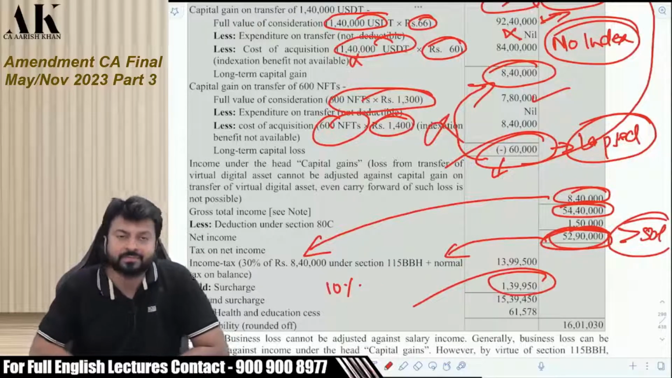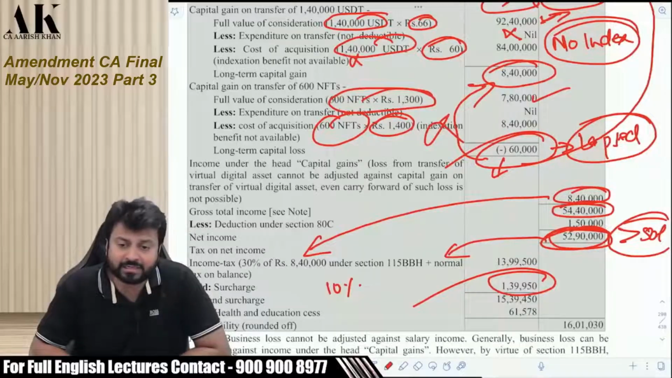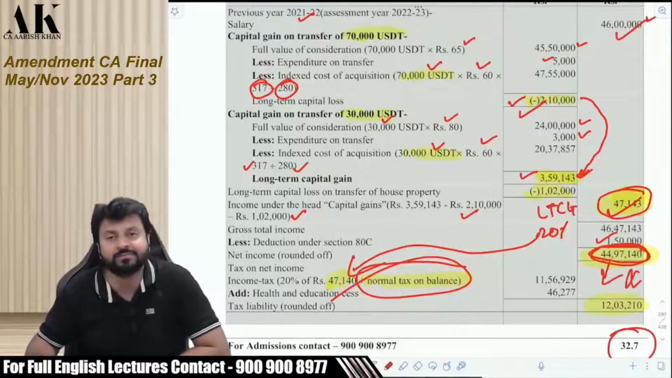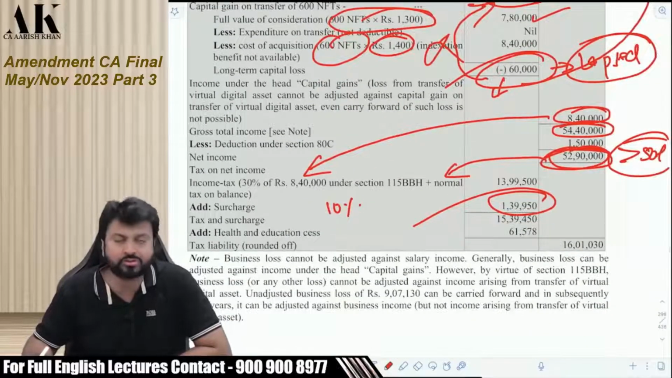Check. You have to apply 10% surcharge because your total income is greater than what? 50 lakhs. In the previous case, the total income was less than 50 lakhs. Therefore, there was no surcharge. But now you have to apply surcharge also.